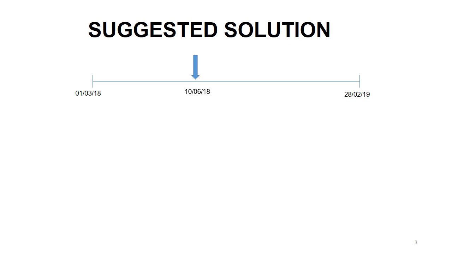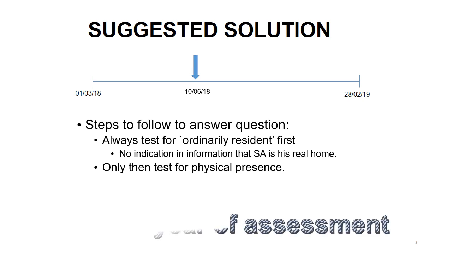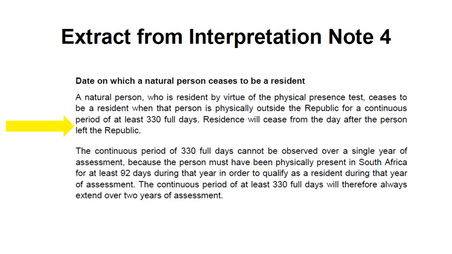We already tested that, and we also know that he's not ordinarily resident because it was clear that South Africa is not his real home. And remember, you always have to test for ordinarily resident first, and only then do we go for physical presence, right? And in my example, YOA stands for year of assessment.